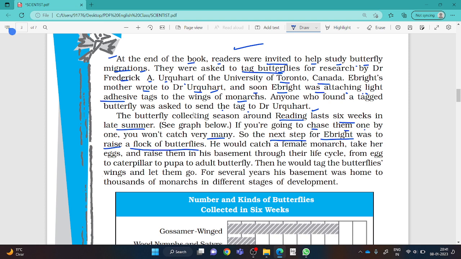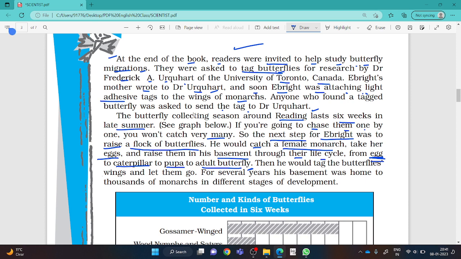Very important. Underline this line from here. He would catch a female monarch and take her eggs and raise them in the basement through their life cycle, from the youngest part of any insect, you can say, or butterfly, which is an egg, then to caterpillar, then to pupa, and to adult butterfly. The students who know science can understand it better. This is the life cycle of any butterfly.